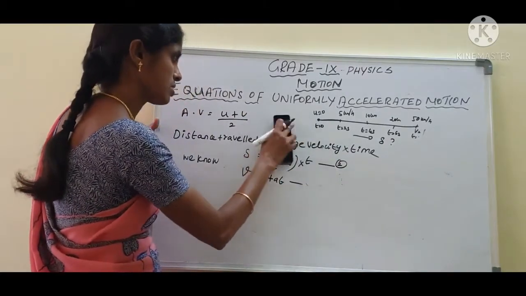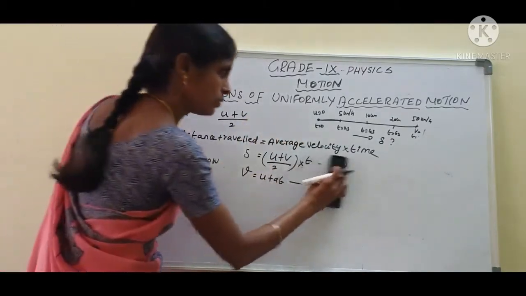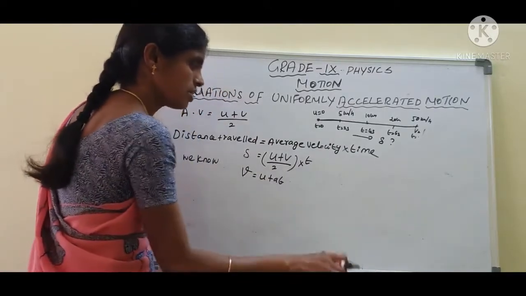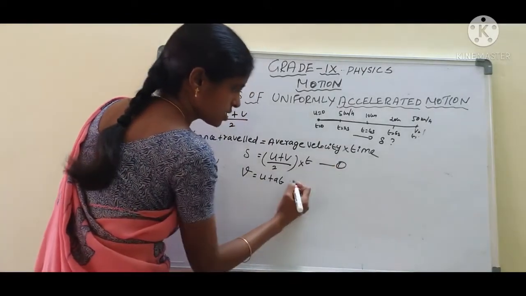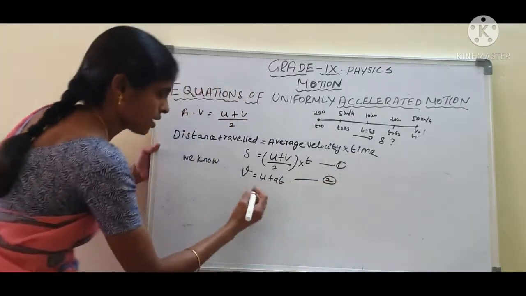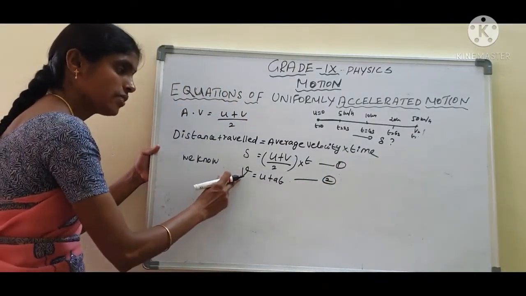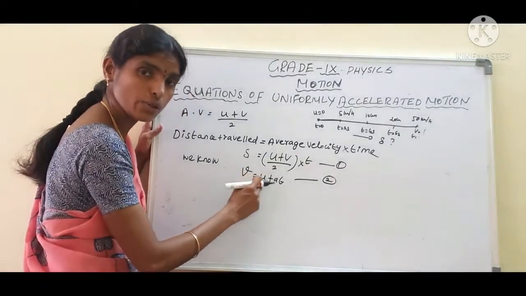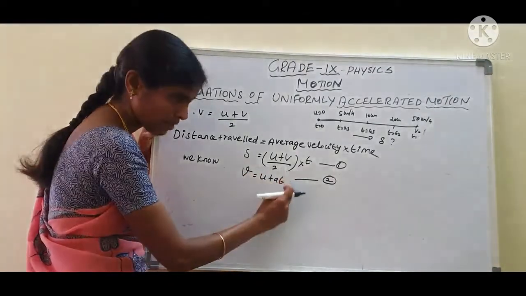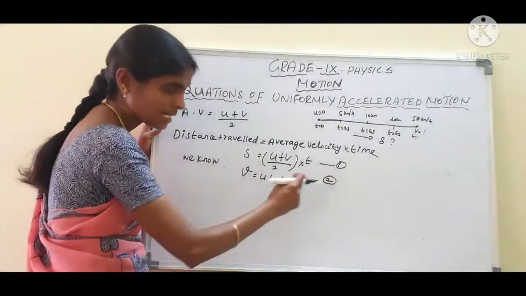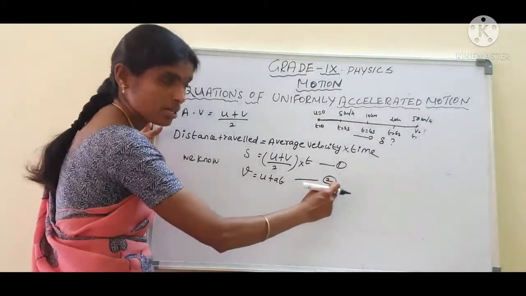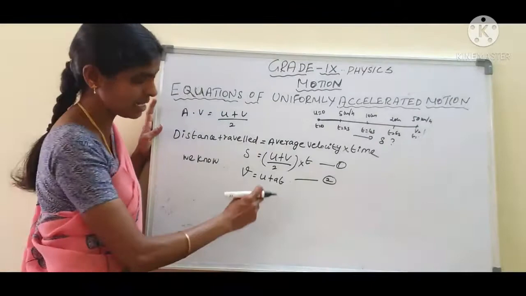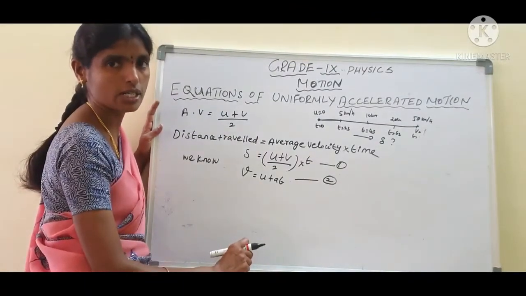Equation of average velocity: s equal to (u plus v) by 2. This is equation 1. This is equation 2. We know very well what v is. It is nothing but the first equation of motion, v equal to u plus at, the relation between velocity and time. It gives the velocity acquired by a body in time t. That is the first equation of motion. Are you clear, students?